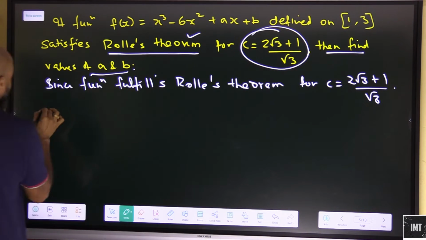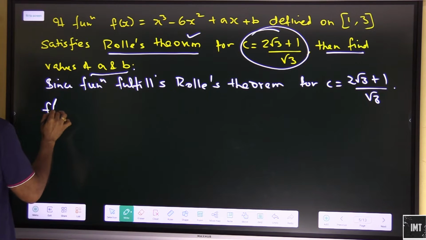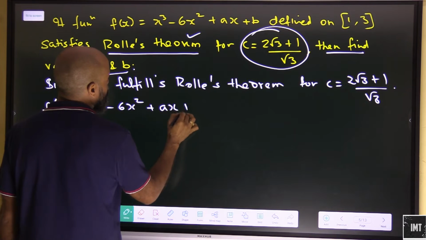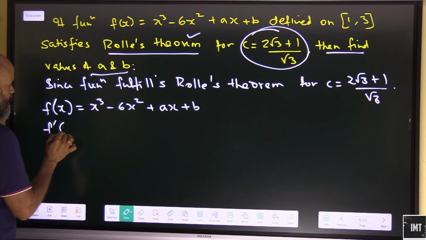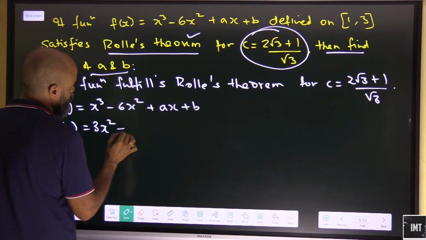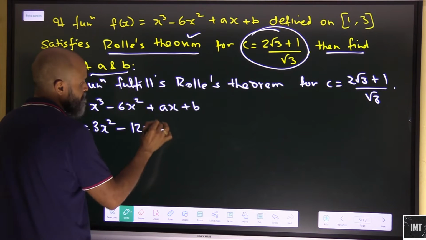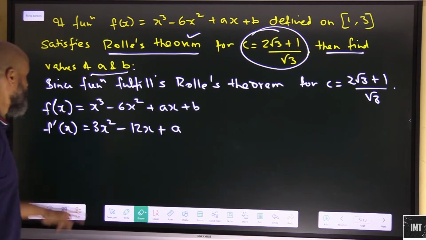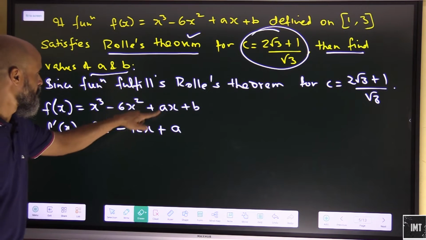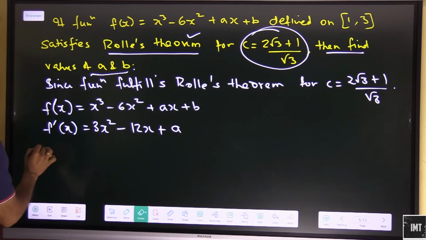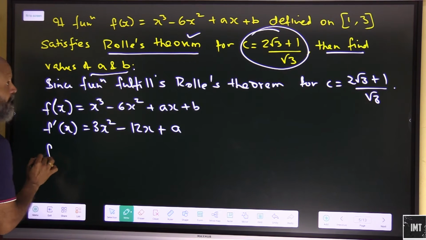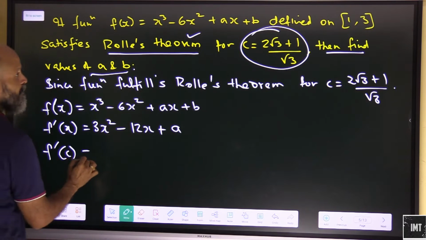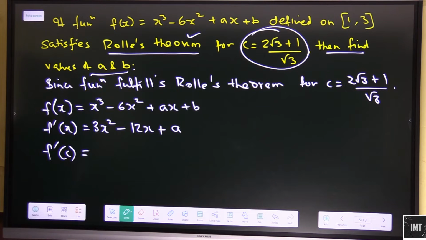So let's calculate f dash first. We have f(x) equal to x cube minus 6x square plus ax plus b. So f dash x will be equal to 3x square minus 6 2s are 12x plus a, plus the constant term becomes 0. Which means if we calculate f dash c, for c having a value of 2 under root 3 plus 1, that is a huge value.